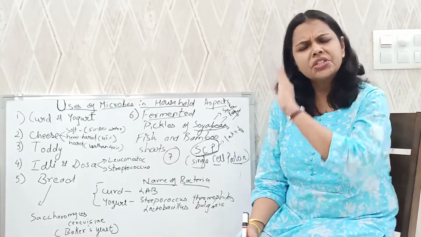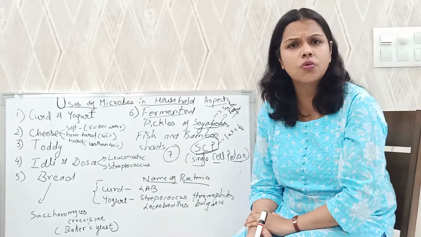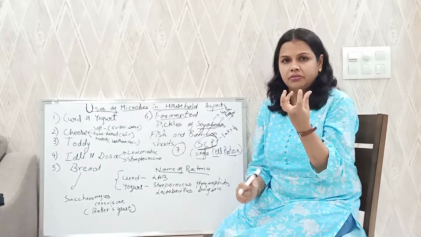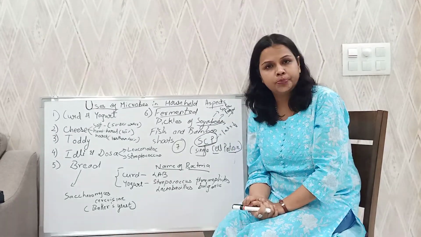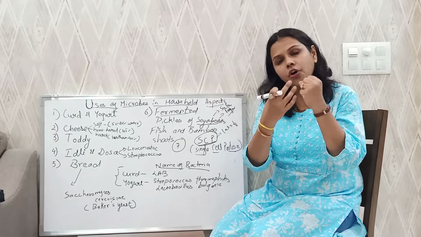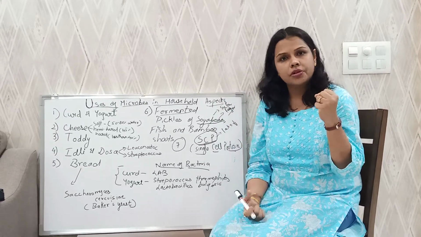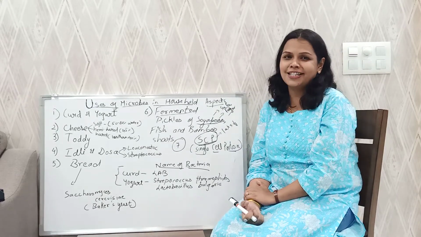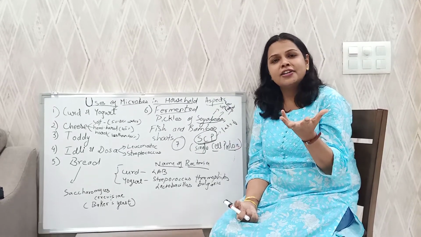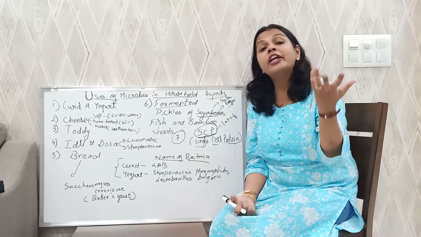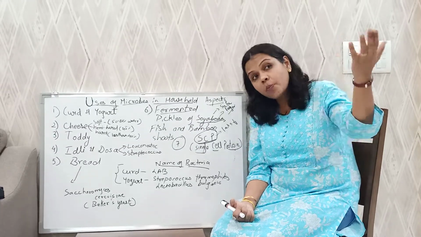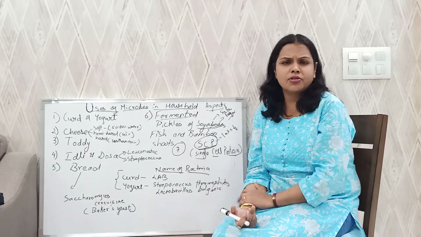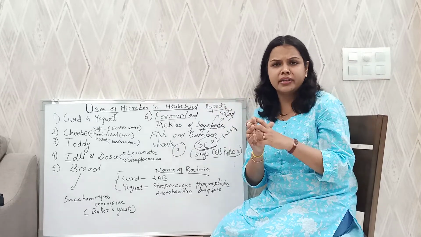Slowly and gradually as water drains out, you get the solid thing, and you have to tie it in a cotton cloth. Once you tie it in the cotton cloth, slowly and gradually water drains out. And after some time what you get is cottage cheese. Isn't it? This is a very basic industry. It is a very old industry. This cottage cheese your mother can even prepare at home. We can make it at home too. And it is just a single step process. It doesn't need very complicated things.